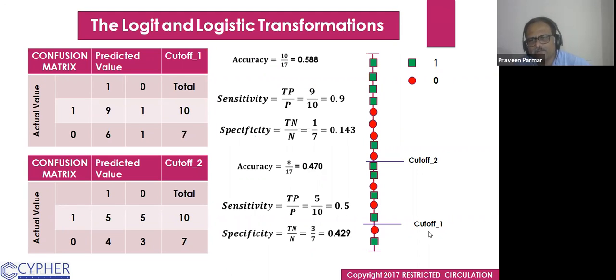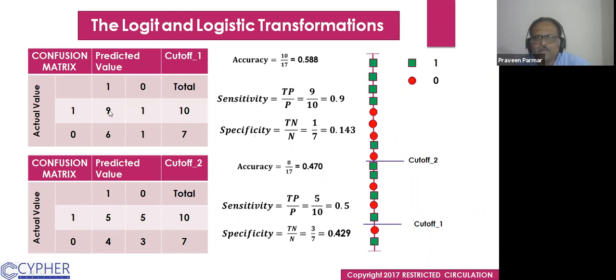For this cutoff, whatever values are above the cutoff are all predicted positive. If we see the true positive, how many are green there? 1, 2, 3, 4, 5, 6, 7, 8, 9. 9 is the true positive.